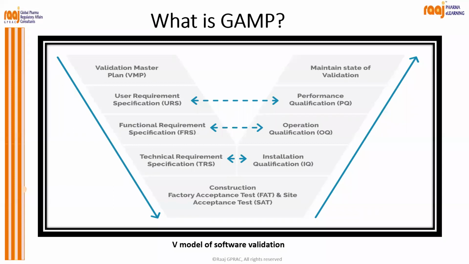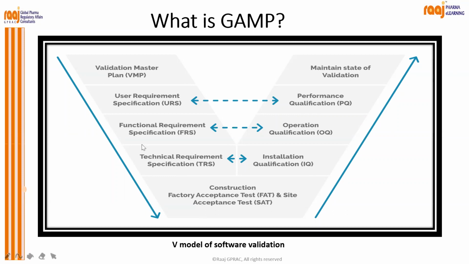Then, when it is transported to the manufacturing site, installation qualification, operation qualification, and performance qualification become necessary. So at the manufacturing site, this IQ, OQ, PQ becomes very important, and you have to maintain this state of validation. Sometimes a requalification or revalidation plan should be in place. So I hope you understood this V model of software validation.